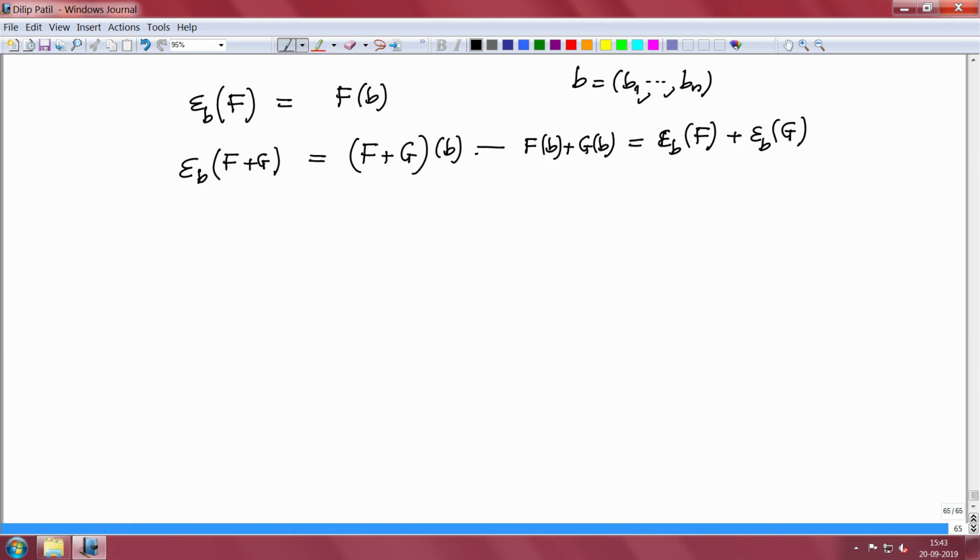So, this should be equal. That means this evaluating or substituting b is additive.